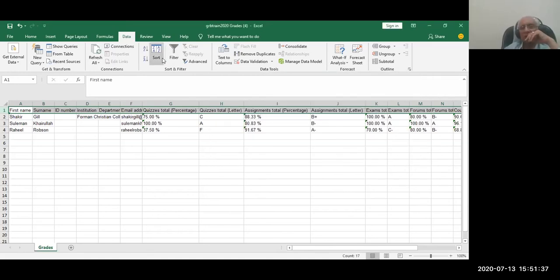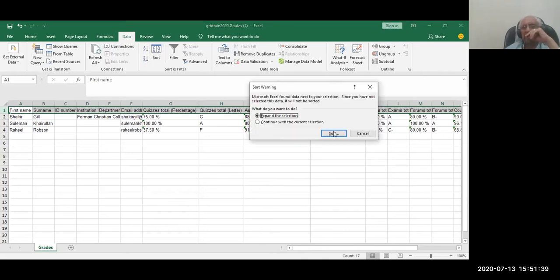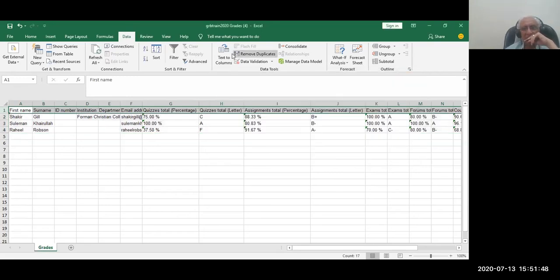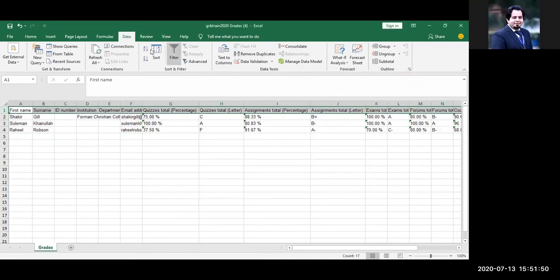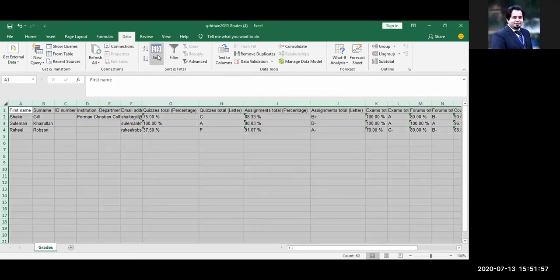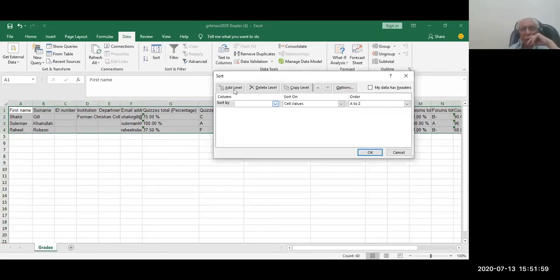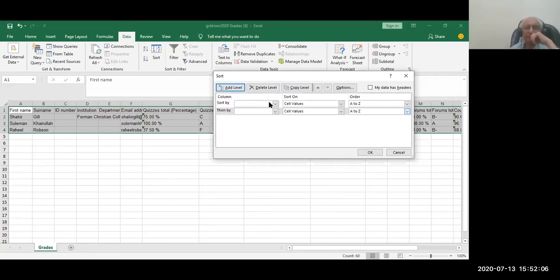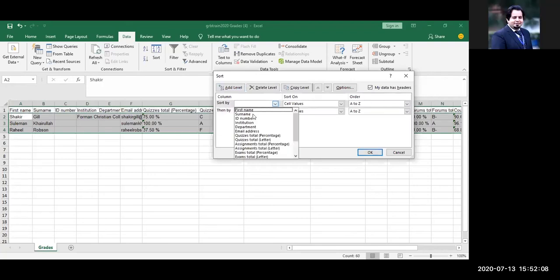Shakir, just sort, and on top it says my data has headers. Select everything, Data, Sort, Add a level. On top it says my data has headers. So just sort by surname.